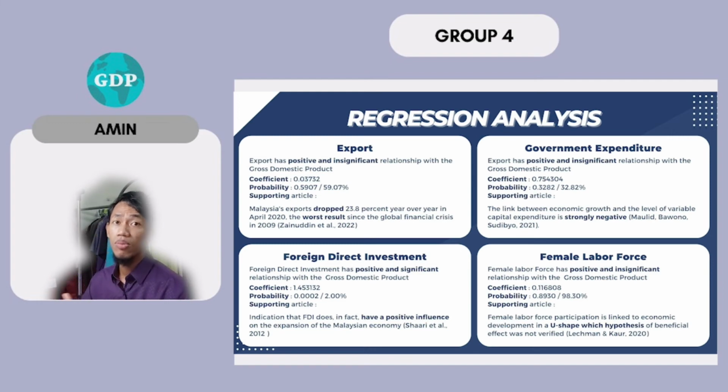Research in 2021 by Maulid also got the same result, that economic growth and level of variable capital expenditure is strongly negative. Lastly, female labor force participation is linked to economic development in a U-shape, which hypothesis of beneficial effects was not verified, said Lechman and Kaur 2020. We can say that economic growth is a very complex process that evolved over many decades and centuries.